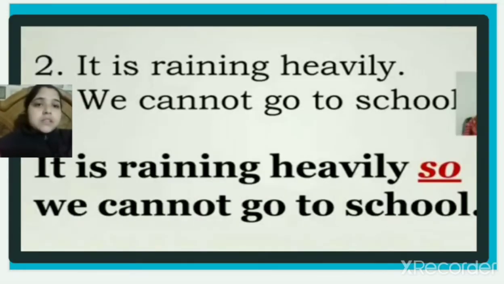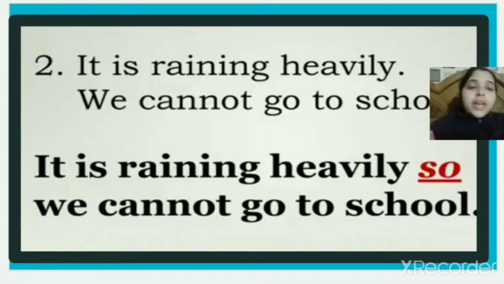It is raining heavily. We cannot go to school. The answer will be, it is raining heavily, so we cannot go to school. We are using here so. We cannot go to school. We don't have any option to go to school. Okay.